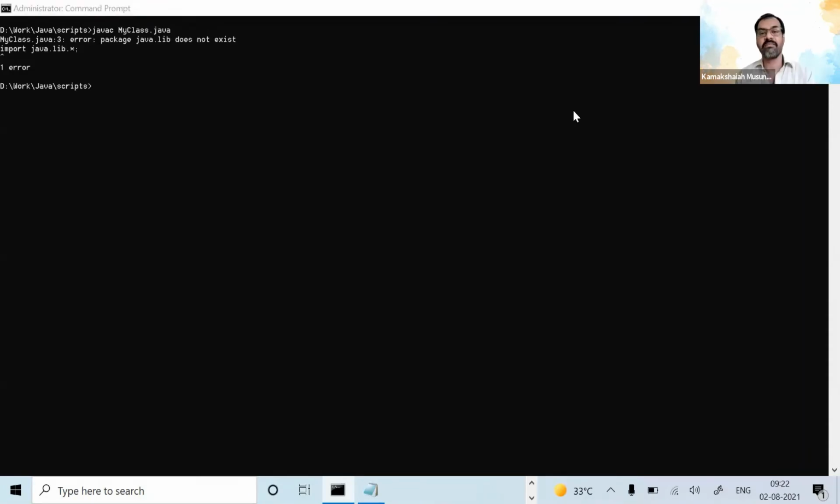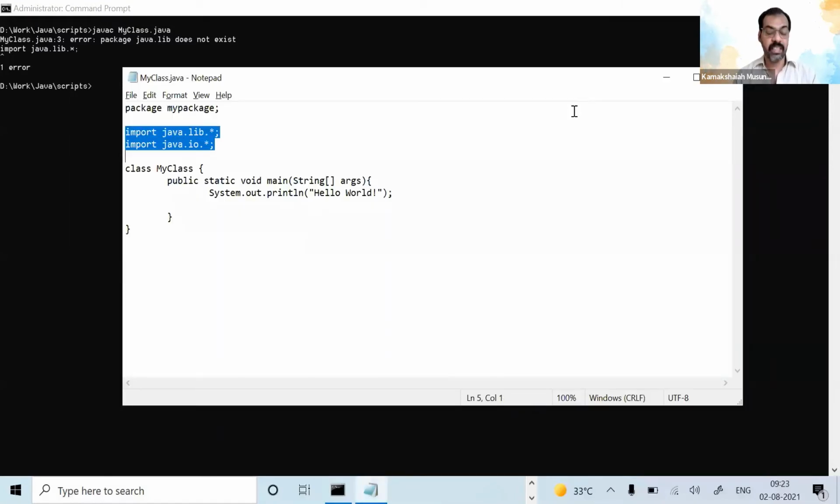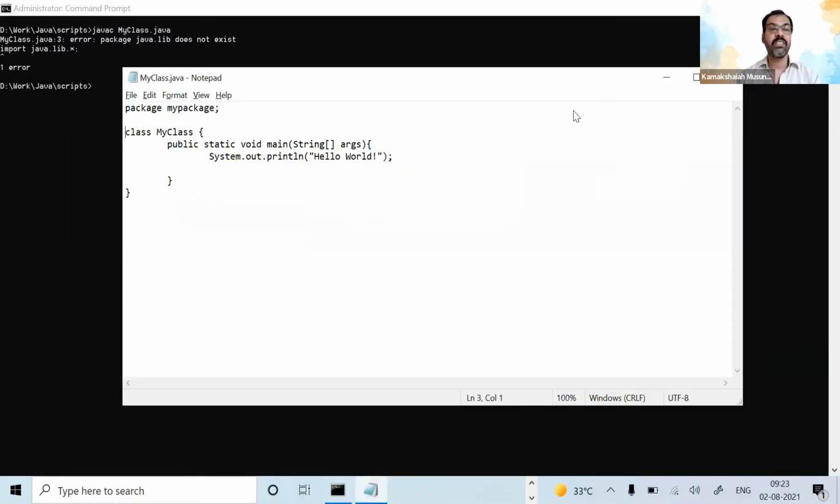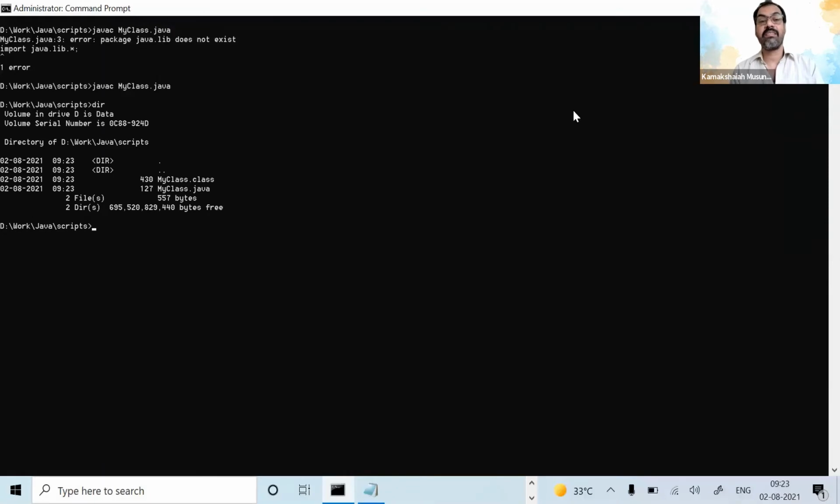So just delete this and save. Now once again, if you press the up arrow, you'll go back to this. The Windows is silent, which means it did something, otherwise there will be an error. Earlier when I was compiling, now at this point in time, you see you got a class file over there. Along with myclass.java, there is a file called myclass.class.